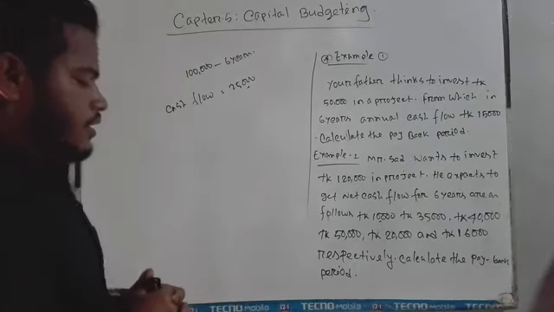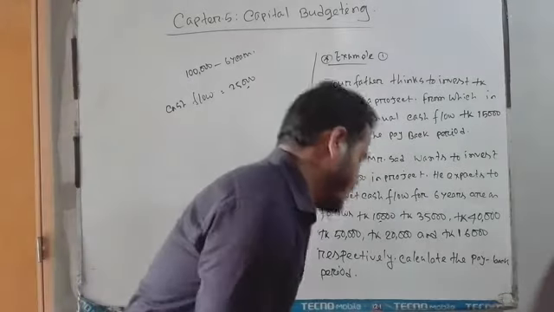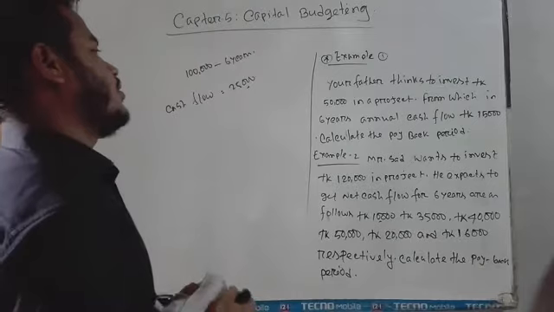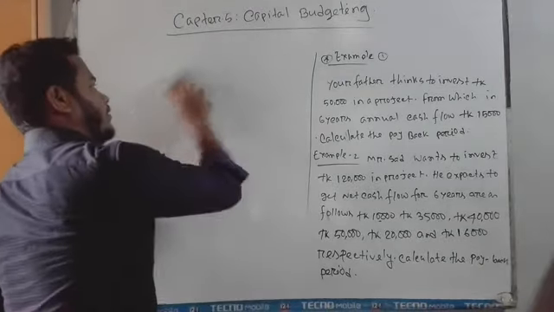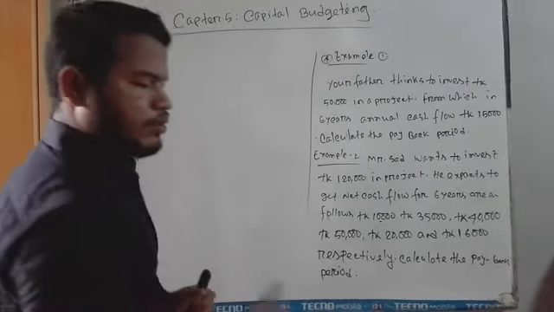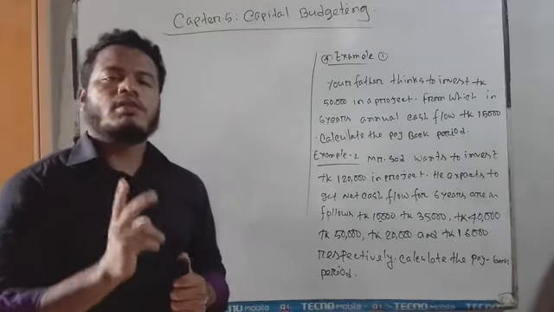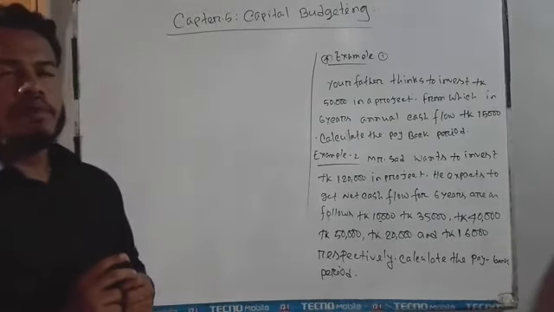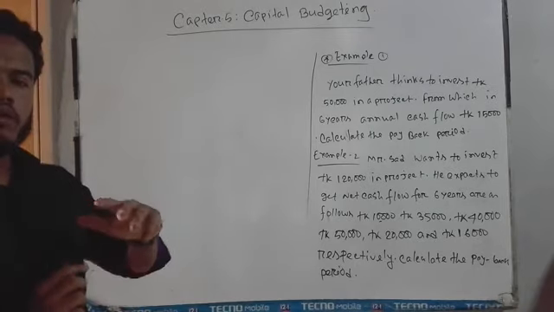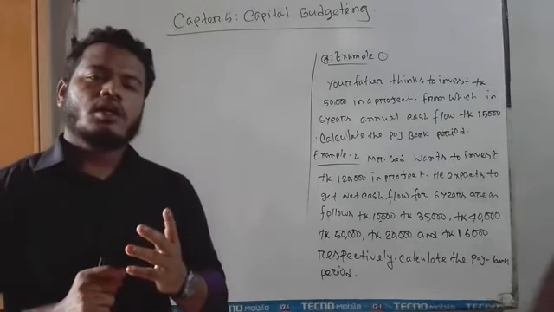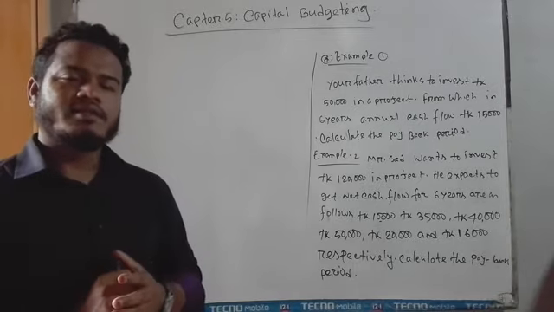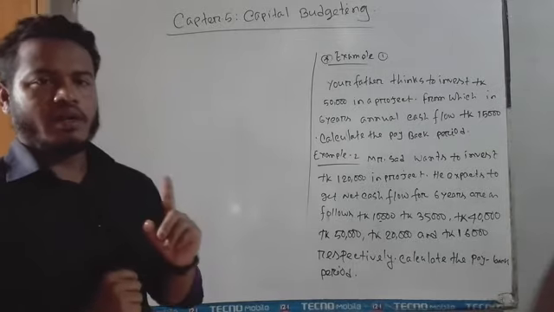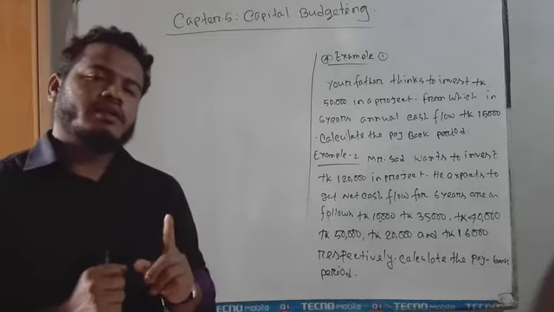So, dear students, now I would like to solve a mathematical problem by applying the payback period. There are four techniques to make decisions to purchase fixed assets. One is the average rate of return.